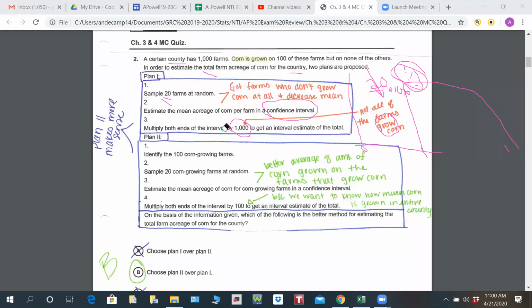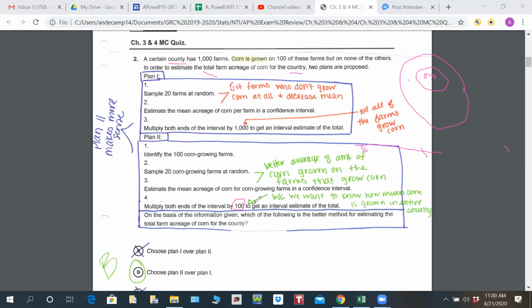The second plan says that they are going to identify the 100 corn growing farms, which sounds a little bit better already. They're going to sample 20 of them. So you've got all the farms. They identified the 100 that grow corn, and then they're going to find 20 of them within here to sample. They're going to estimate the average with the confidence interval. Then they're going to multiply by 100.